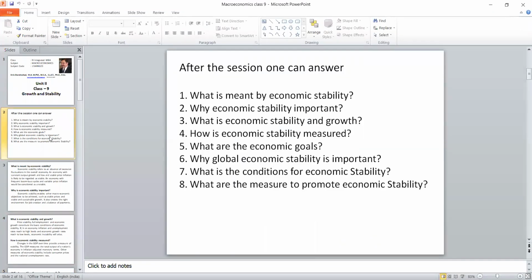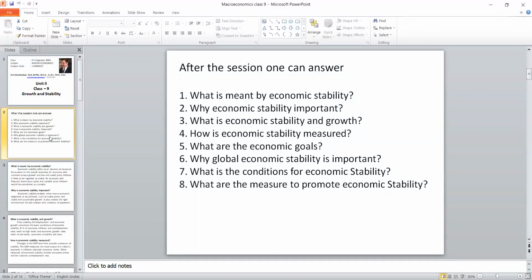And coming to the international level, it is mandatory not only for the national economy, but also we should maintain international economic stability. Then only we can avoid the economic crisis and financial crisis. In 2008, there was a huge financial crisis. As our government maintained economic stability at a global level, India was one of the leading countries to avoid that financial crisis. Almost all developed countries were also affected by that financial crisis, but India survived. Why? Because they maintained global economic stability.